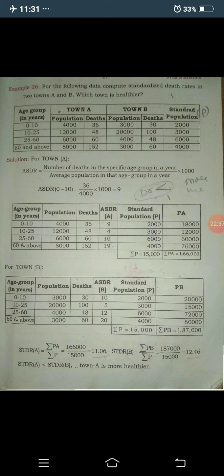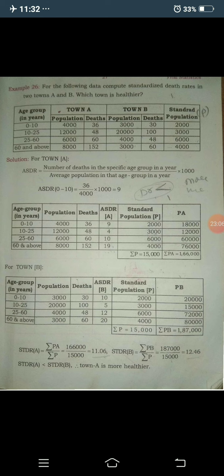Then you have to consider the same standard population for town B. Okay, the standard population is given related to town A and town B. You need to consider the standard population for both town A and town B. Here also you have to take that column, standard population 2000, 3000, 6000 and 4000.